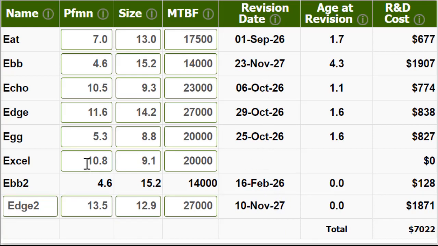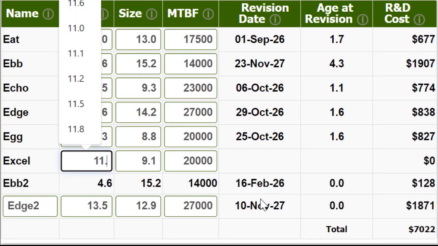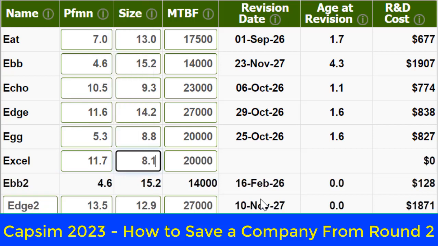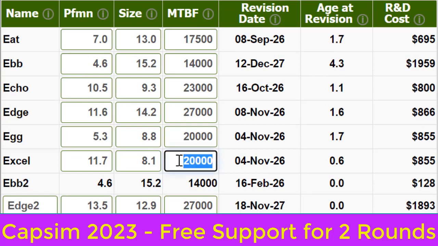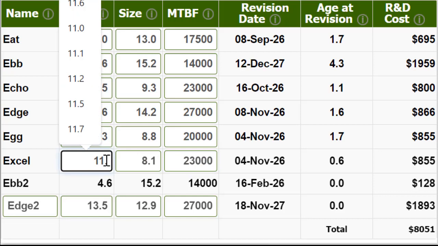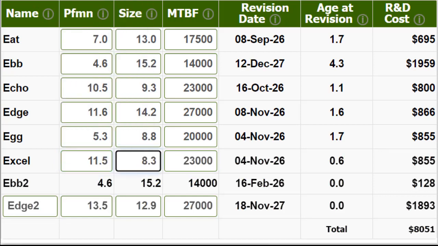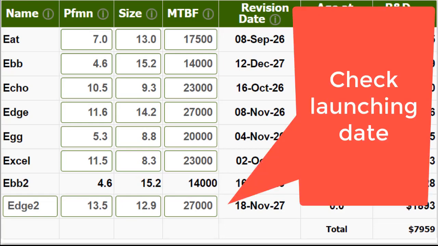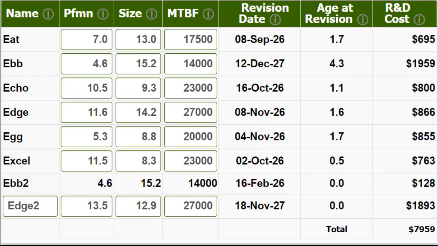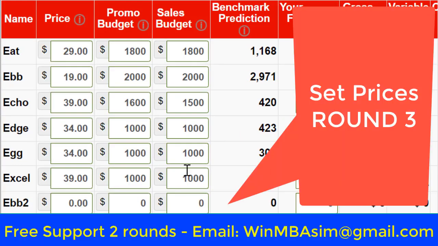If you want to understand the detail of the update, you should check the video of round 2, and then you can get the basis for the IND update from the industry condition report and career report. You can also use the free Excel file to calculate IND faster and more precisely. But now we look at round 3. We need to fix performance and size by increasing performance and reducing size a little bit to make sure we have the right launching date.